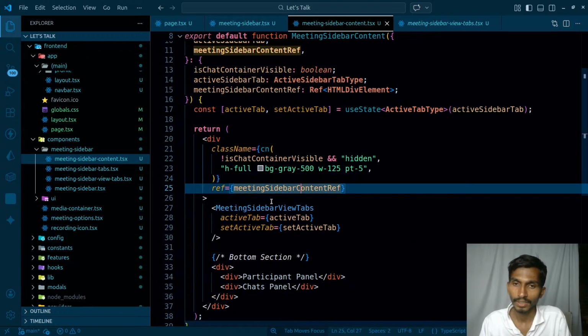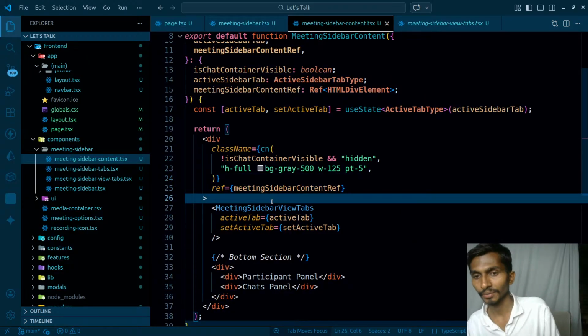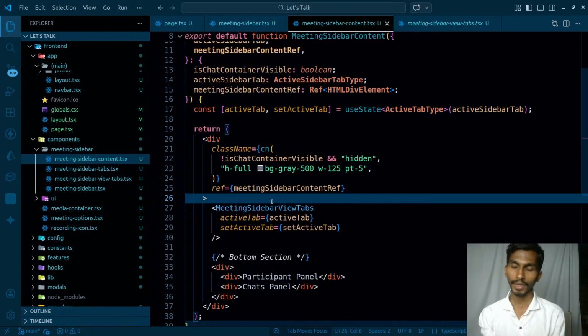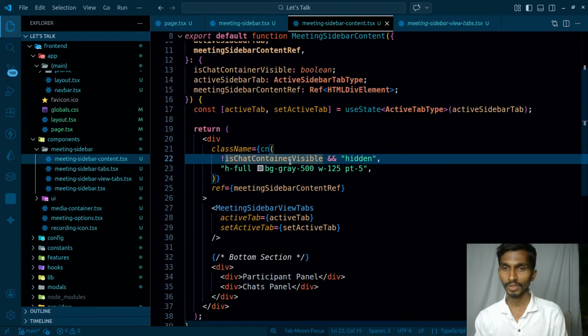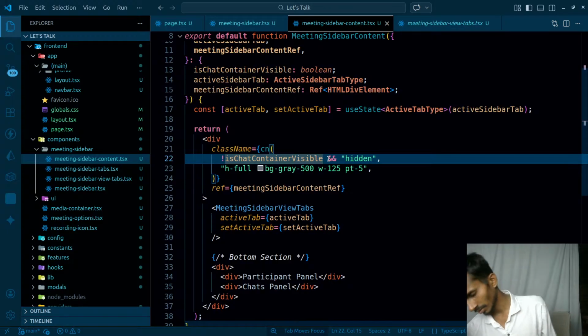Once it gets that, whenever I click outside of it, at that time I have to make it hidden. Ultimately this whole content needs to be hidden in two situations. First, when I click outside, it gets hidden.